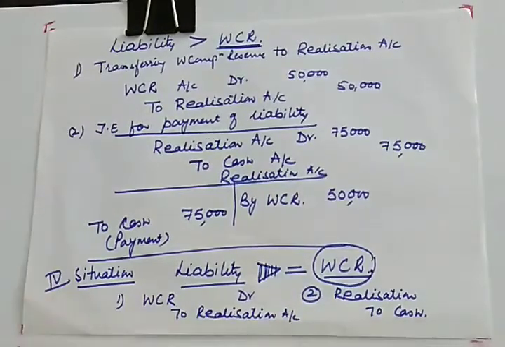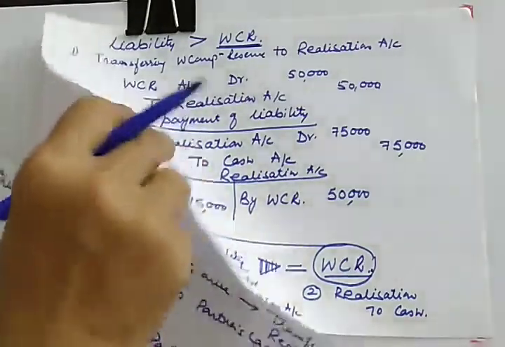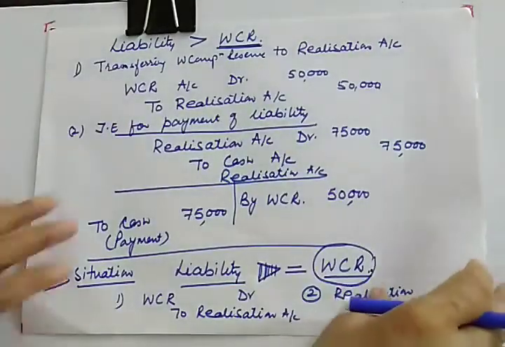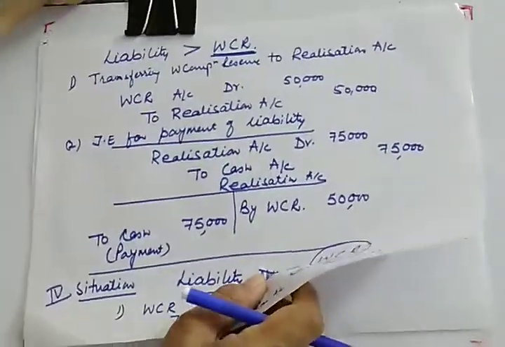So these were the 4 situations, and in the last situation, what will happen? You are having liability, you are having claim, but that claim is without workman compensation reserve. So let us discuss the last situation also, fifth situation, situation 5.